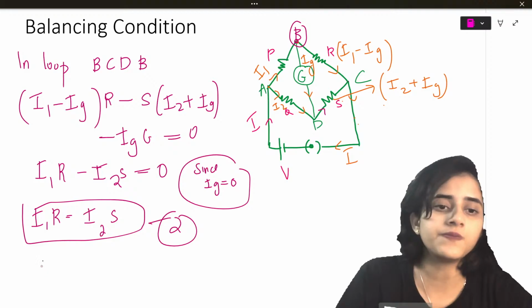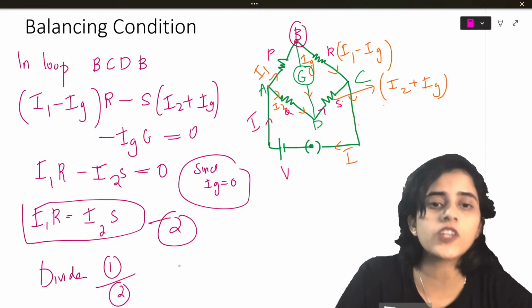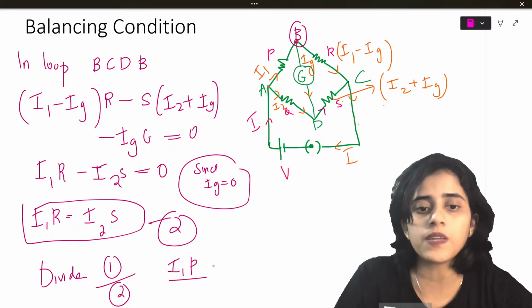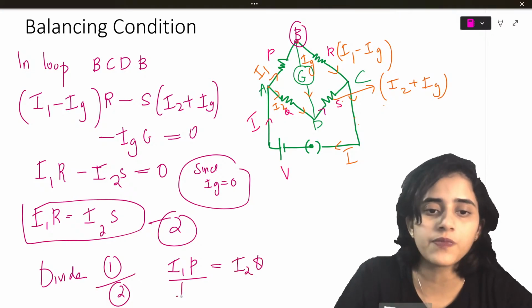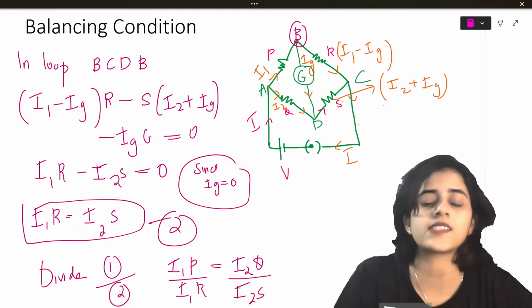If I divide equation 1 by equation 2, what do I get? My equation 1 was I1P is equal to I2Q, the whole divided by I1R is equal to I2S.